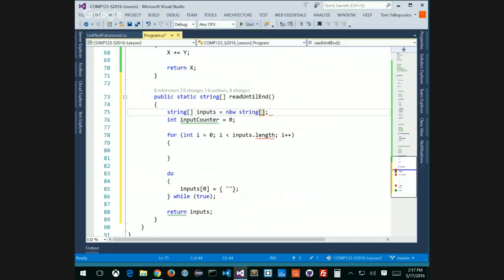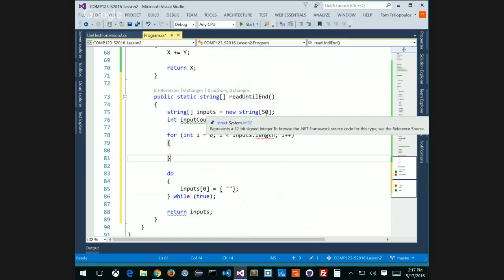Is this enough? Can I do this? What about if I say it's a string of 50? Can I do that? Yes. But that means it's only 50. I can only have 50 inputs. I can't do it any other way. When I use the new keyword, I have to specify the length of my array.